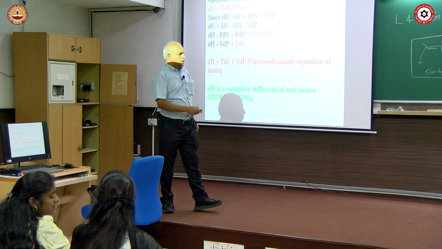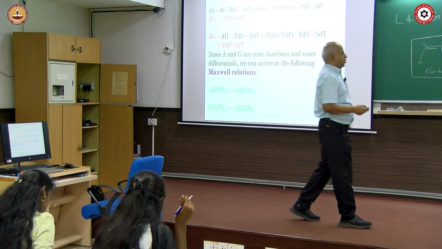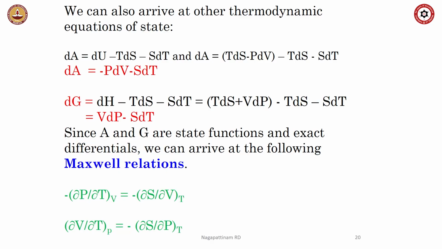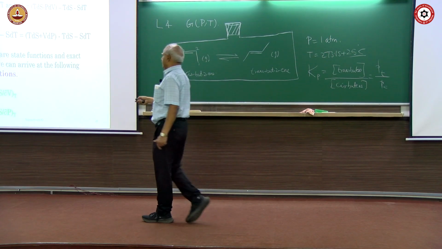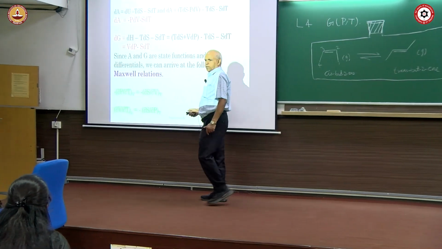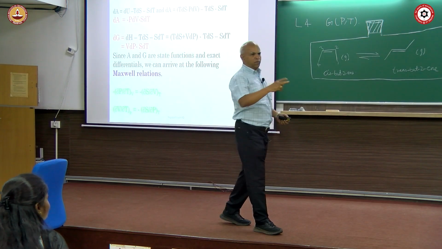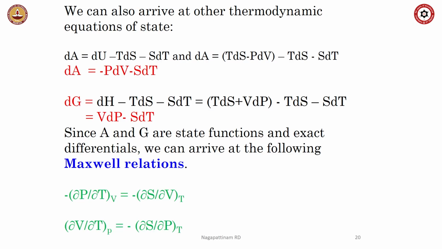Okay. So, like this, you can write 2 more relationships. You can write for dA. Do this exercise. You will get one more thermodynamic equation of state, and for dG you get one more thermodynamic equation of state. Among all the equations of state, the one that is most important is this, dG equal to V dp minus S dT. This is the most important equation. There are 4 thermodynamic equations of state that relate all the state functions U, H, G, A in terms of variables. But among the most important is dG equal to V dp minus S dT. From the chemistry point of view, it is known as the Gibbs-Helmholtz equation.